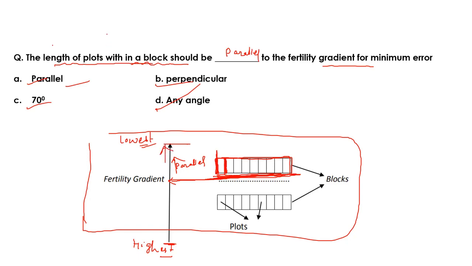And if the question is the length of the block, then it is perpendicular. It should be perpendicular to the fertility gradient because the fertility gradient is in this direction and the length of the block is perpendicular to the fertility gradient.